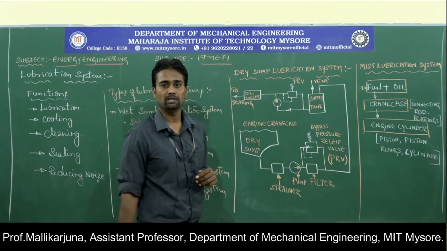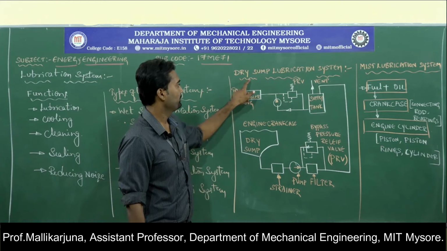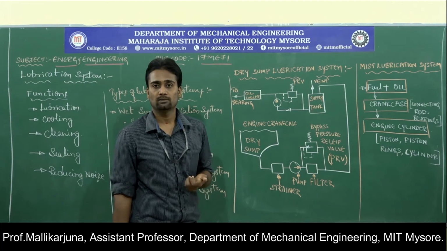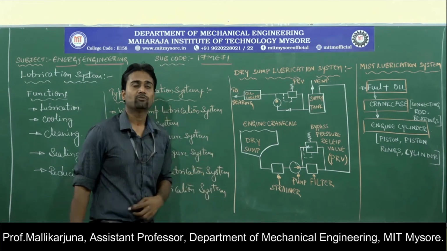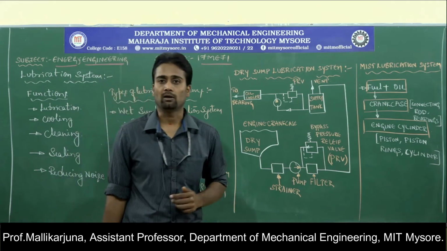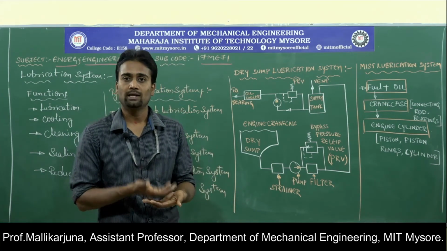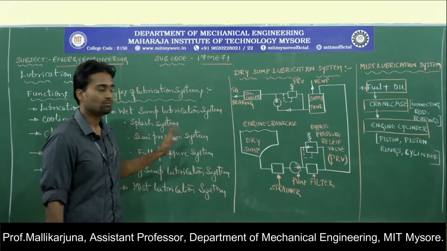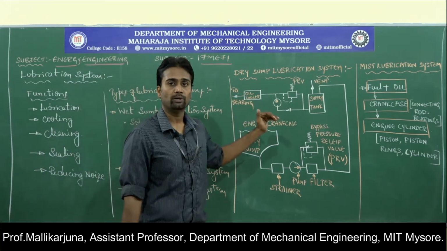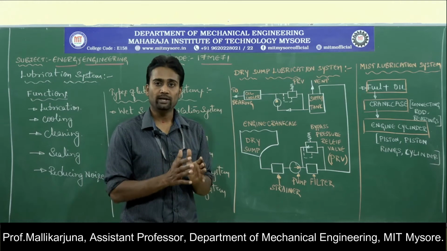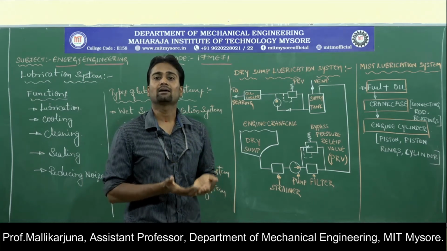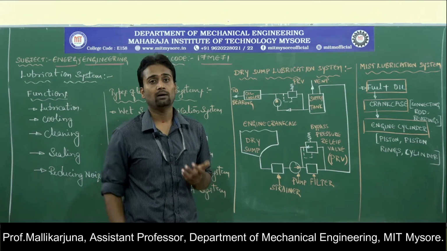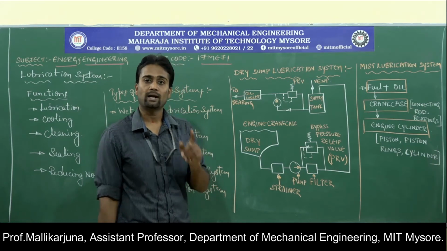And then the actual lubrication system. Here the sump indicates the crankcase portion. In a lubrication system, we need to provide lubrication by the lubricating oil. That lubricating oil will be stored in the crankcase in the case of the wet lubrication system. This will not happen in the dry sump lubrication system. In the sense, the lubricating oil will not be stored in the crankcase of the engine. Then how will the lubrication happen, and where will the lubricating oil be stored?